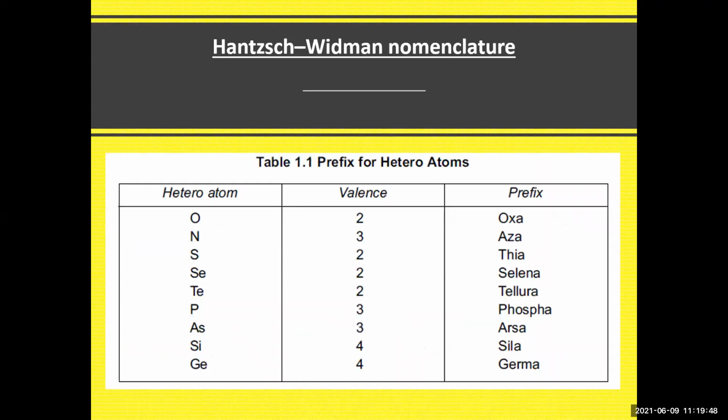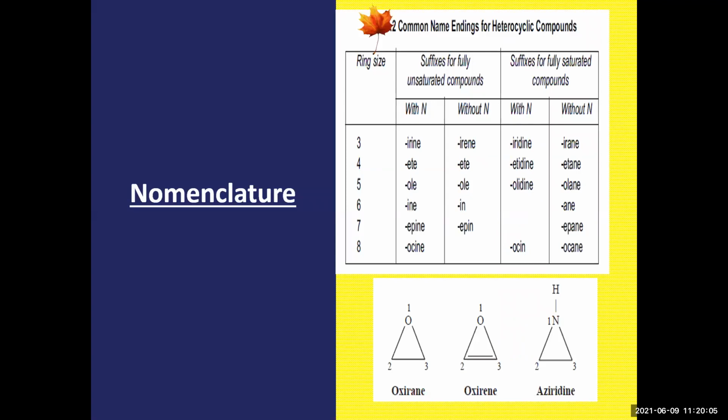Okay, these are some of the prefixes: oxa, aza, thia, selena, as we explained in the rules. Thia, tellura, phospha, arsa, sila, and the valence is associated with the heteroatom. This was designed by Hantzsch and Widman. These are some of the suffixes that are applied, which we studied just now when reading the structure.